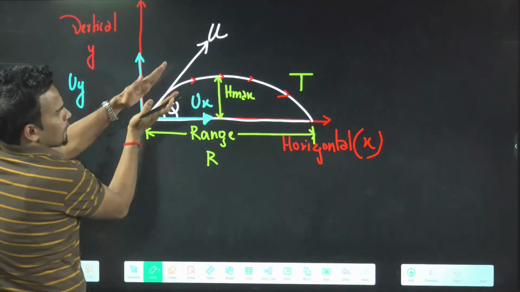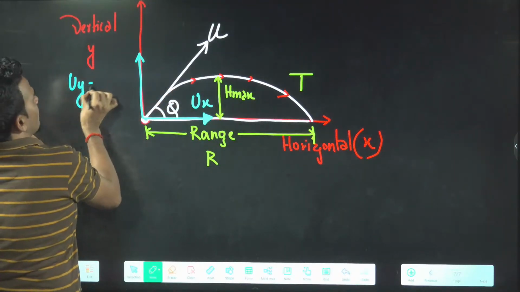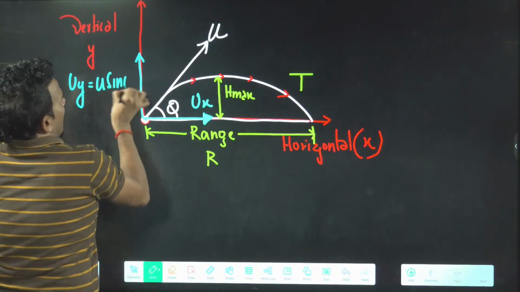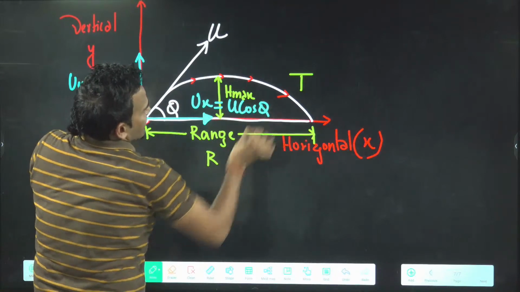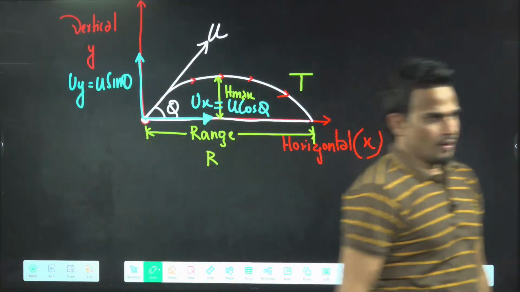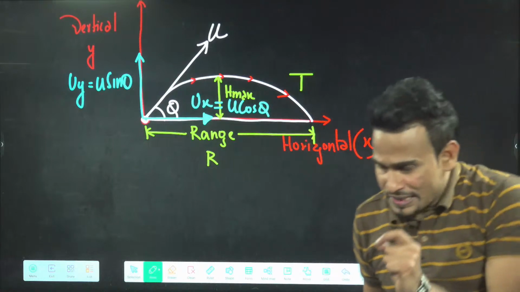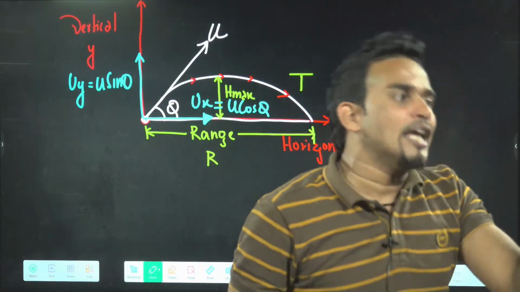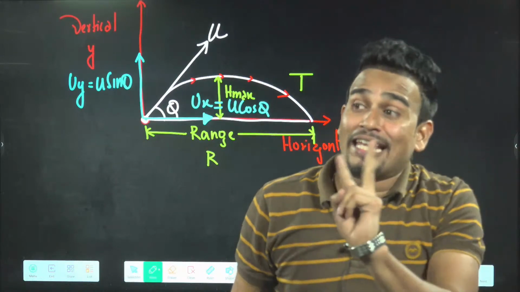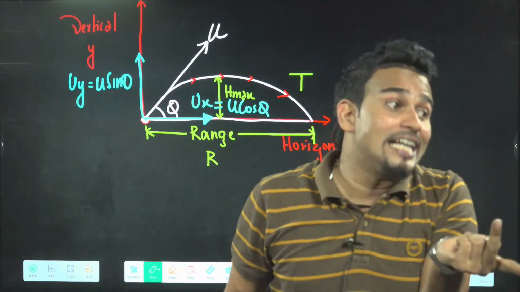So if this is u, this is theta, this component will be u sin theta, and along horizontal our component will be u cos theta. Is it okay? ux will be u cos theta, uy will be u sin theta. We are taking theta with the horizontal.